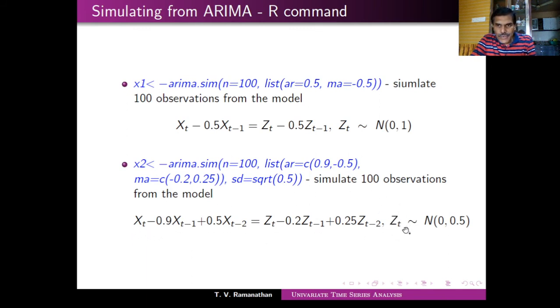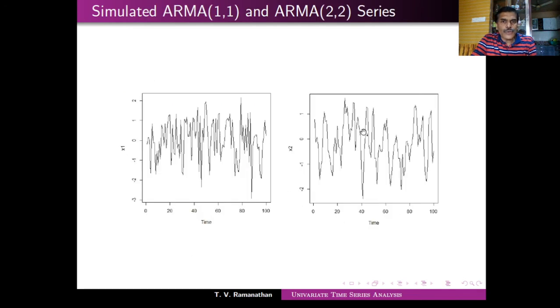Of course, there is one difference: this has variance 1, and this has variance 0.5. So you can see how it looks. The series looks something like this. This is (1,1) and this is (2,2). Here slightly more variation happens, and this is 100 observations from this series.